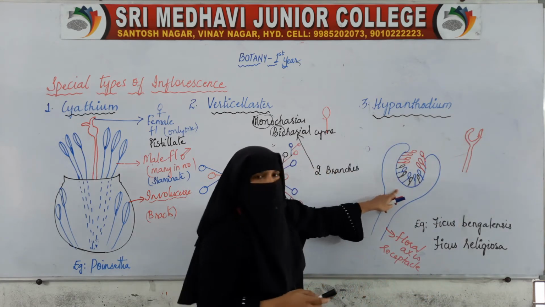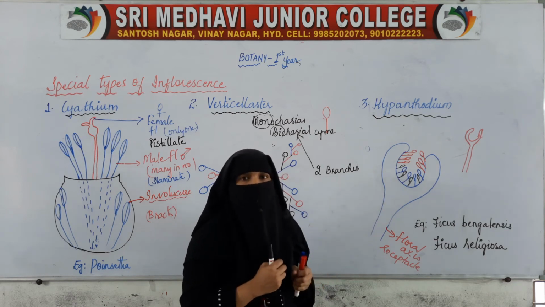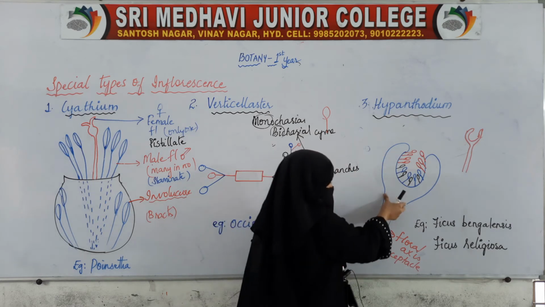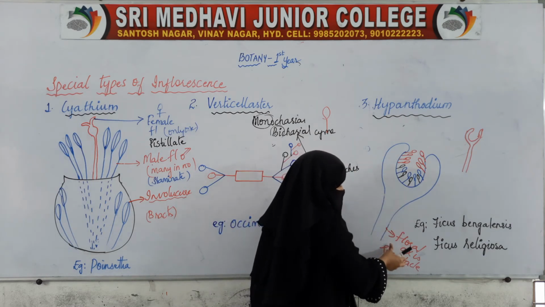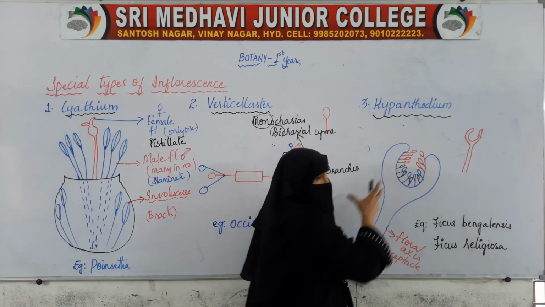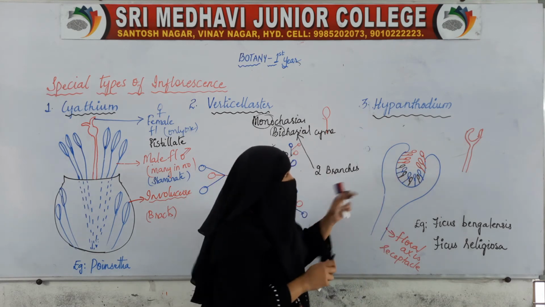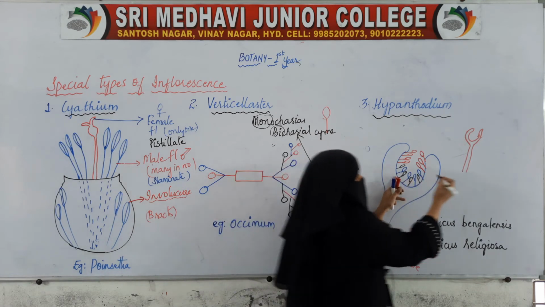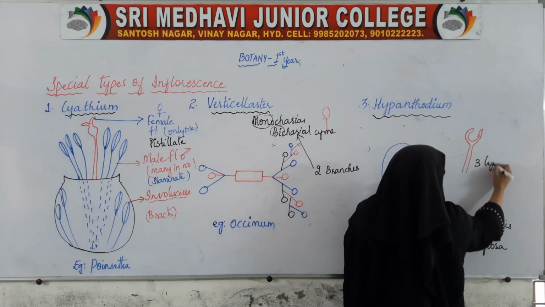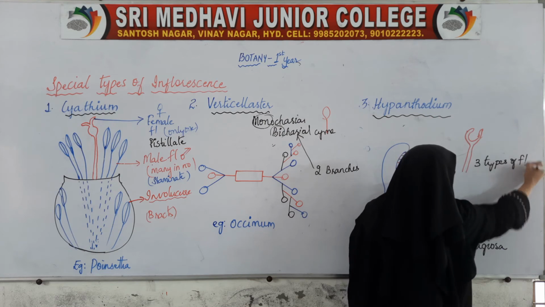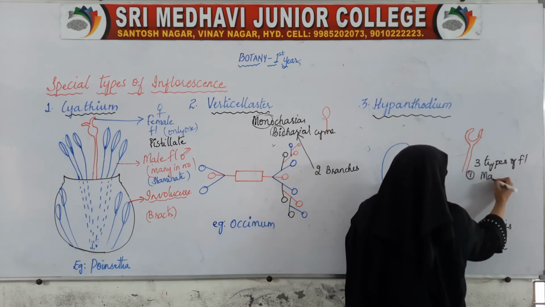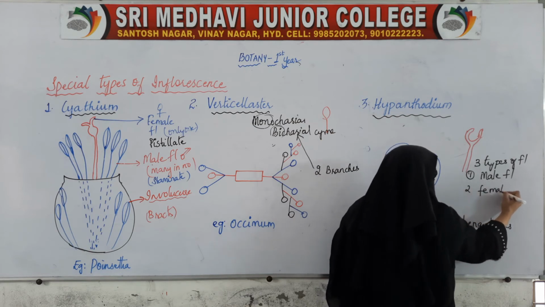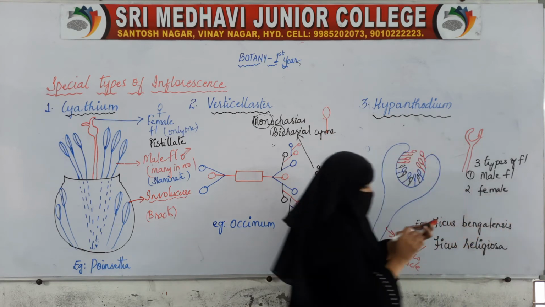So on this receptacle we find 3 types of flowers. This is the main axis, or receptacle, which is swollen here. In this receptacle we find 3 types of flowers: one is the male flower and 2 types are female flowers.